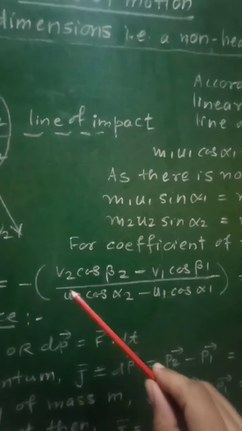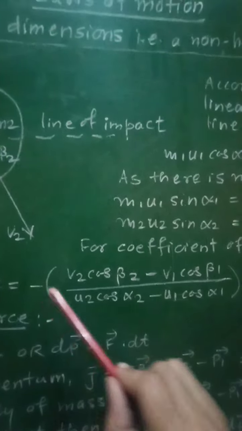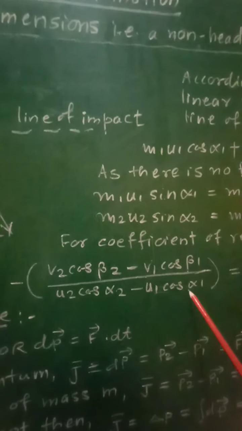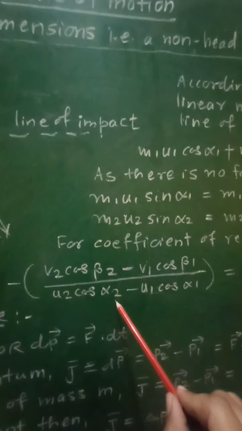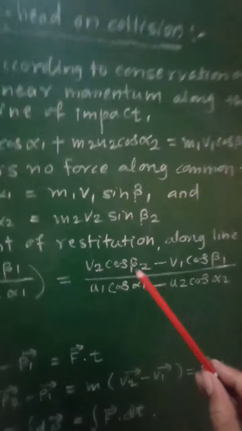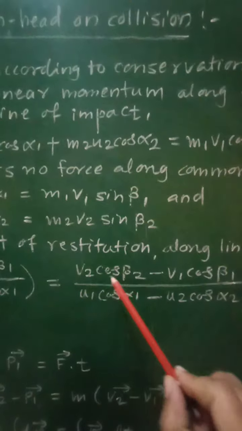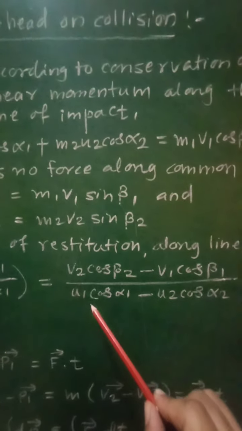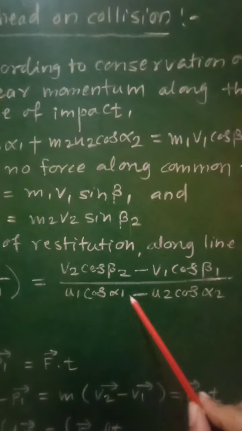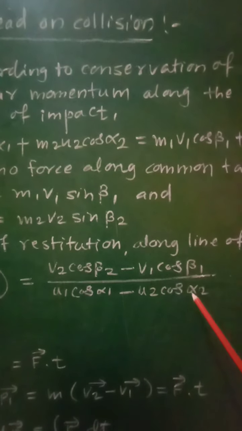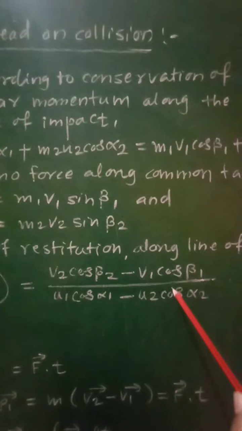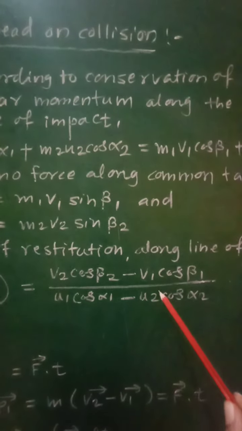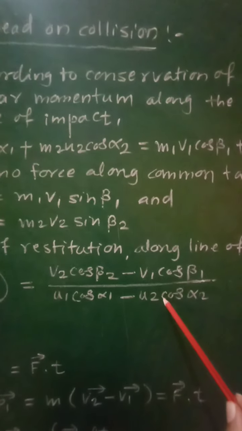But in this case, if you remove this minus sign, then the denominator will be written as u1 cos alpha 1 minus u2 cos alpha 2, and therefore we will get E equal to v2 cos beta 2 minus v1 cos beta 1 upon u1 cos alpha 1 minus u2 cos alpha 2. This equation will represent the coefficient of restitution E for that non-head-on collision.